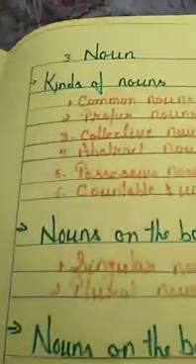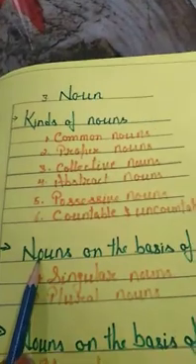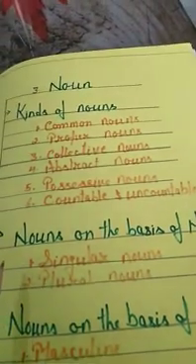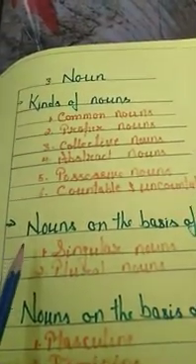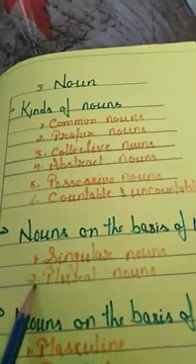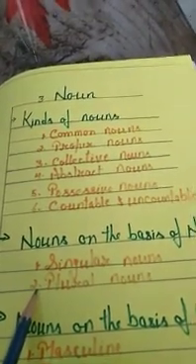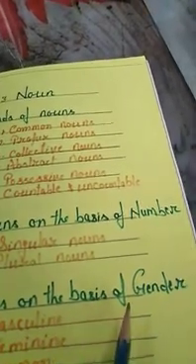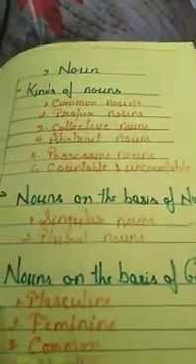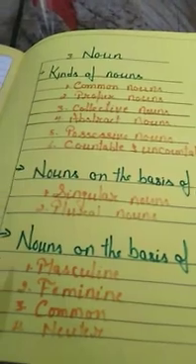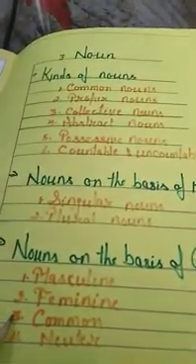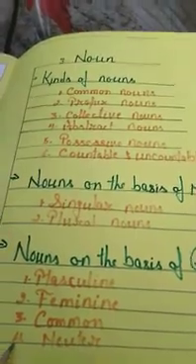After kinds of noun, the next topic is nouns on the basis of number. So there are two types of noun on the basis of number. What are these? These are singular noun, and the second one is plural noun. And the third topic is nouns on the basis of gender. And here we will study about four types of gender: masculine gender, feminine gender, common gender, and neuter gender.